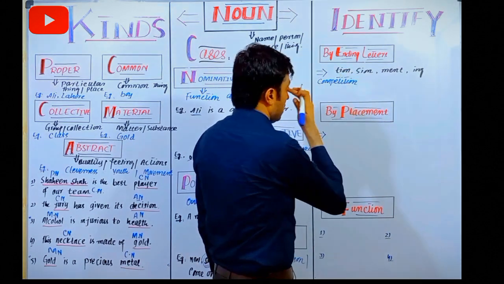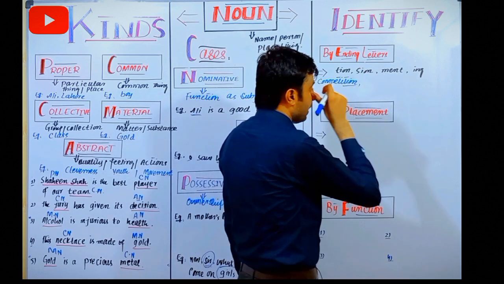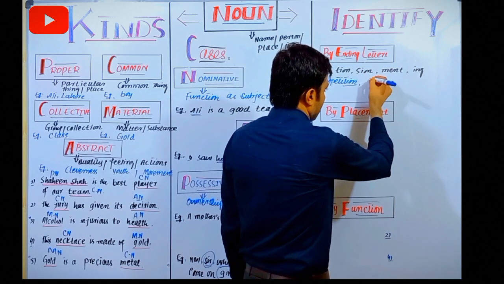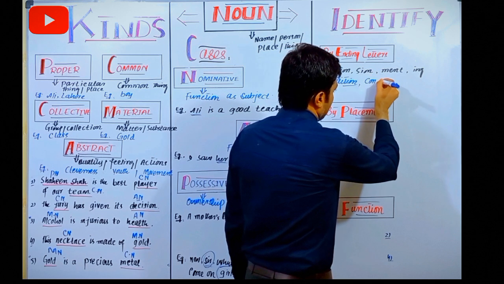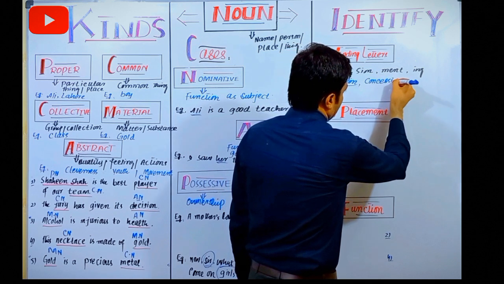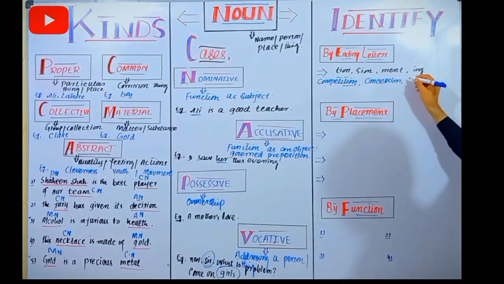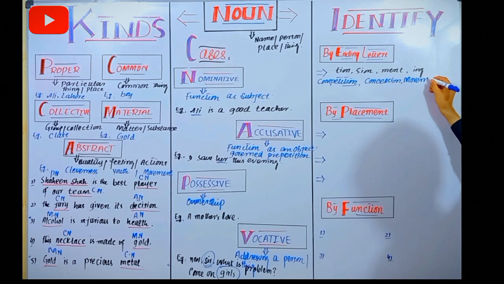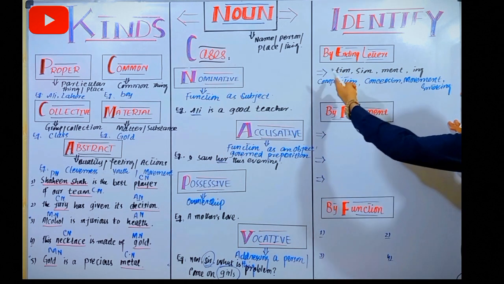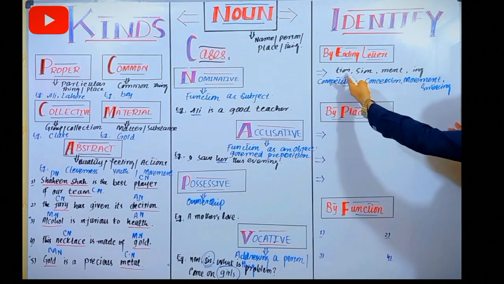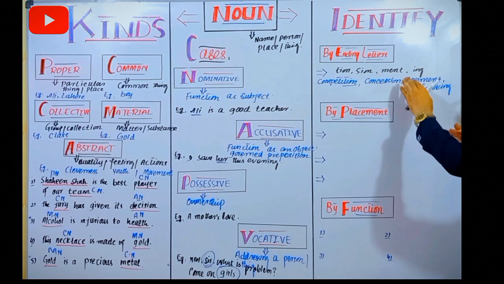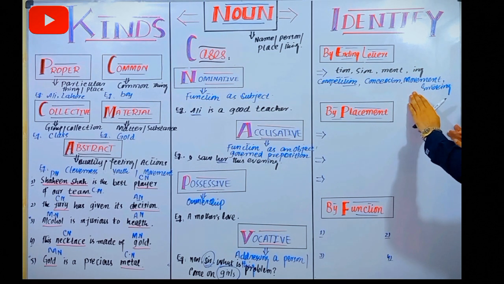This is your T-I-O-N ending. S-I-O-N, this is, we can say here, concession. C-O-N-C-E-S-S-I-O-N, concession. MENT, M-E-N-T, this is movement. Okay, movement. This is a noun ending at M-E-N-T. And I-N-G, like smoking. These are your nouns. Okay, so simply we can understand that sometimes our noun ends at T-I-O-N, S-I-O-N, M-E-N-T and I-N-G. So this is the first thing by which we can identify our noun.